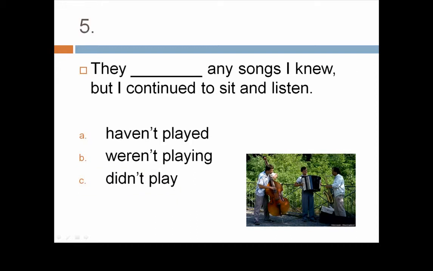5. Answer: well, this one's a bit tricky. I don't think C is really incorrect, but I do feel that B is the best answer choice. I would read the sentence as follows. They weren't playing any songs I knew, but I continued to sit and listen. I feel there's emphasis here on activity. You could ask, well, what were the musicians doing? What songs were they playing while you sat there and while you listened? There's an emphasis on activity rather than completion of action.